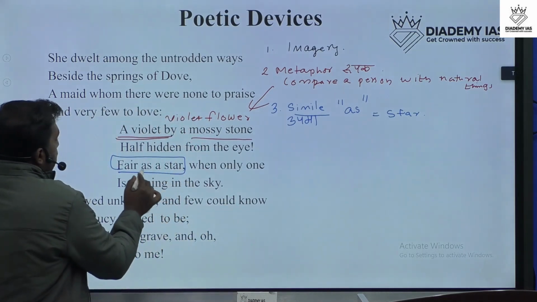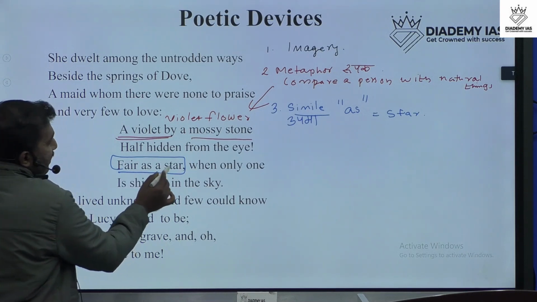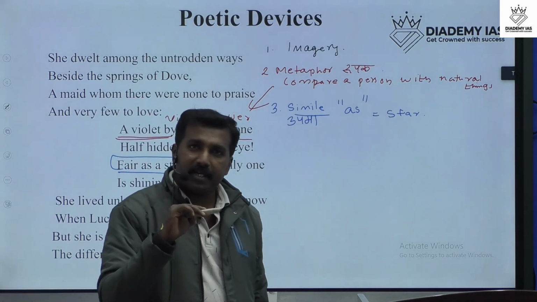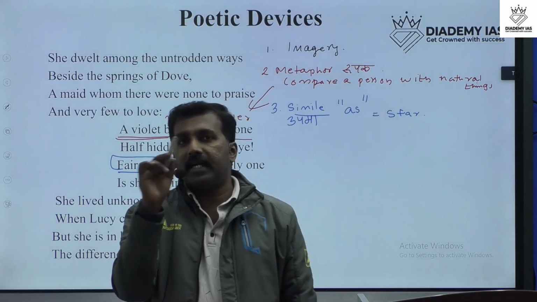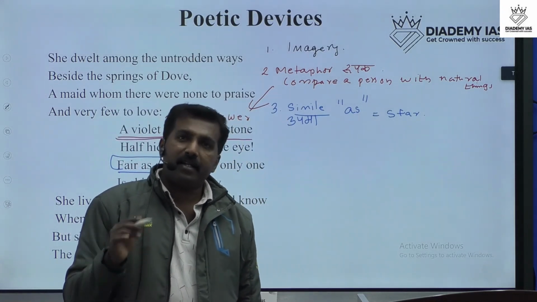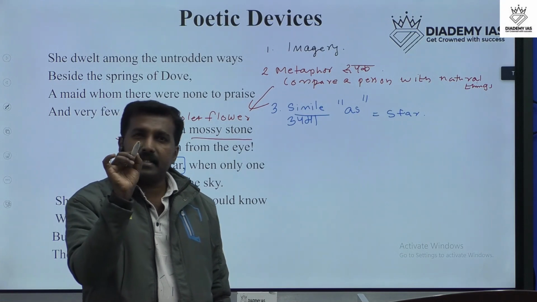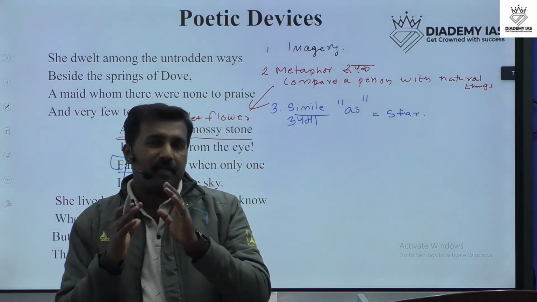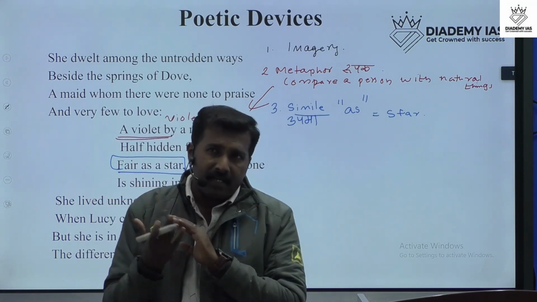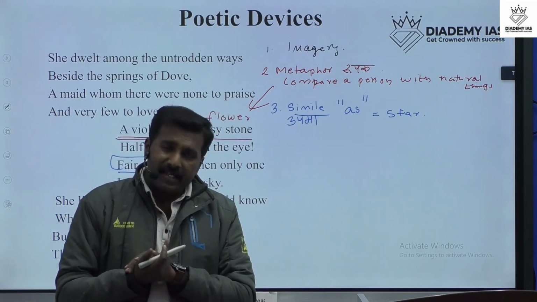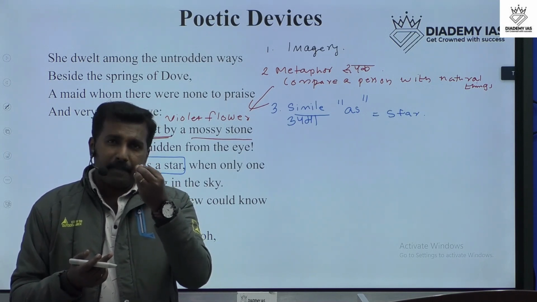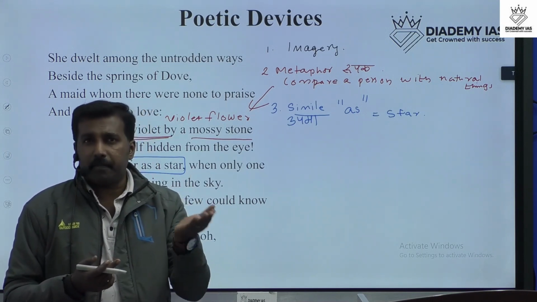So here, "fair as star." Lucy is fair as a star, so that is a simile. But a metaphor does not use "as." Simile is a literary device that compares a person or a thing to another thing or person.